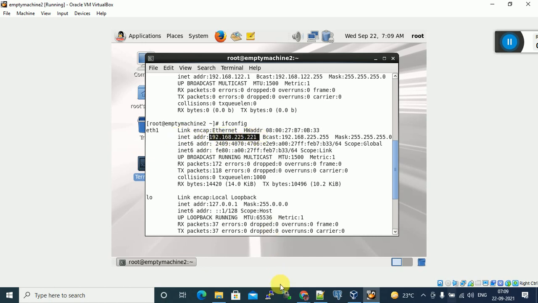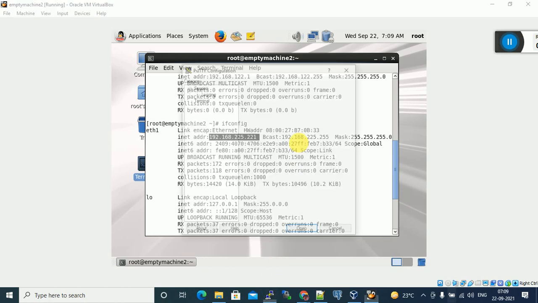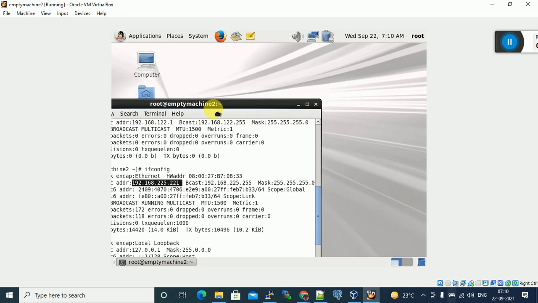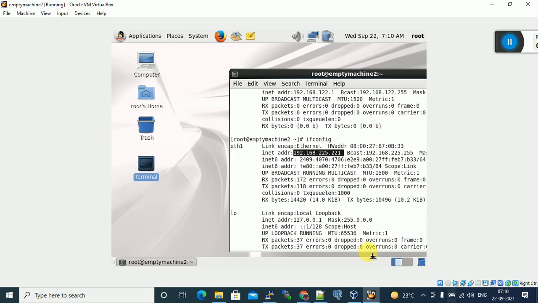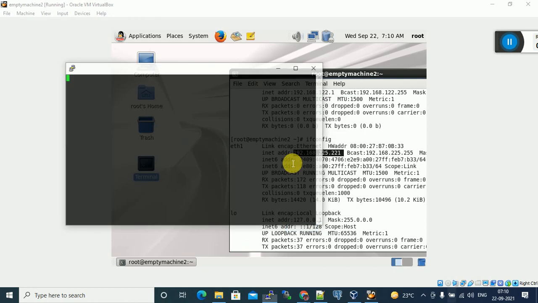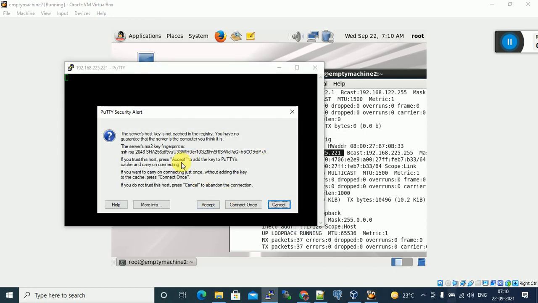Take this IP and connect from Putty: 192.168.225.221. Click on enter. If it is the first time, you have to click on accept.